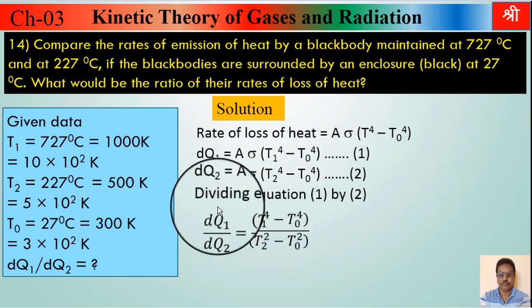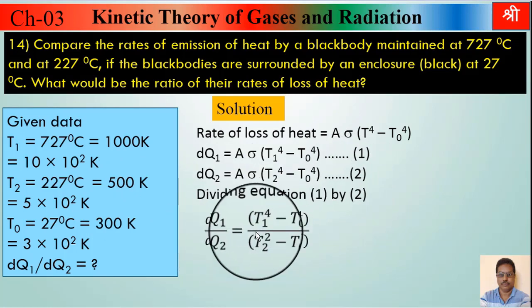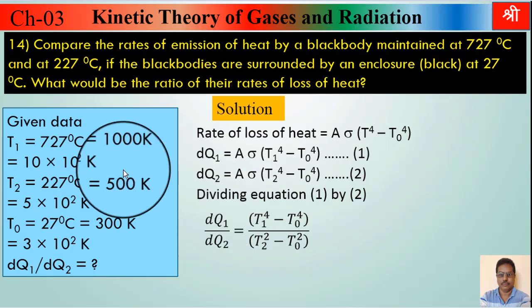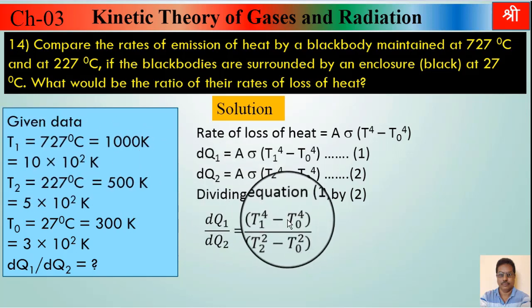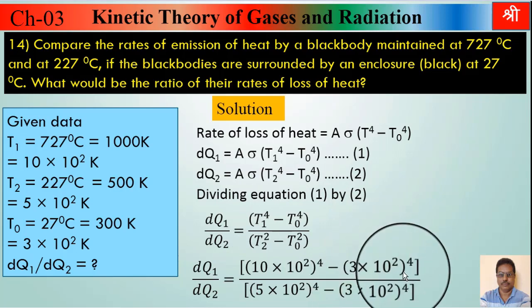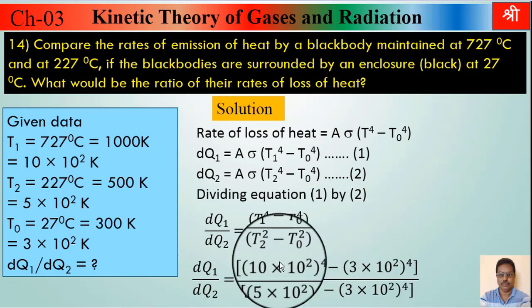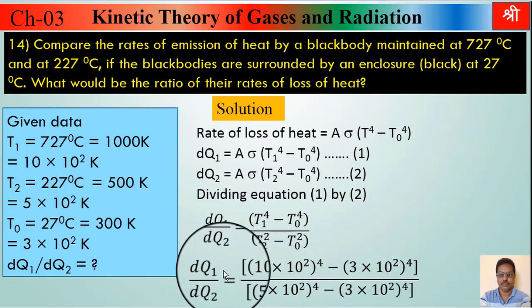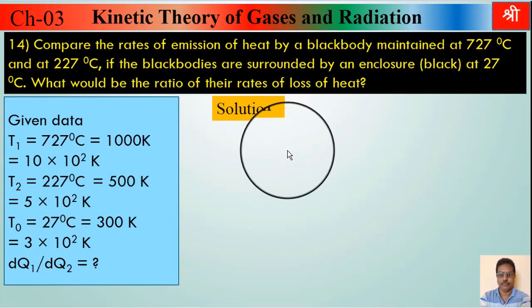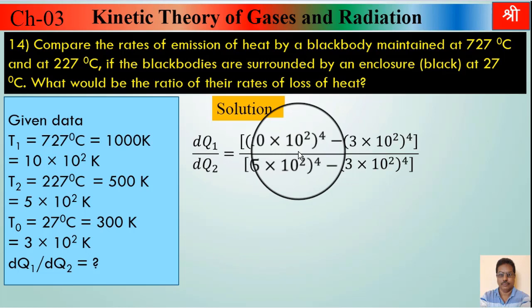If we divide equation 1 by equation 2, A sigma will get cancelled, and we get this step. Now all the values are known to us. T1 is given, T naught is given, T2 is given. Substitute these values, and we get this step. From that, now we have got this step. Now how to solve this?